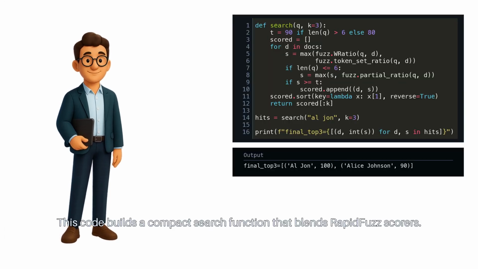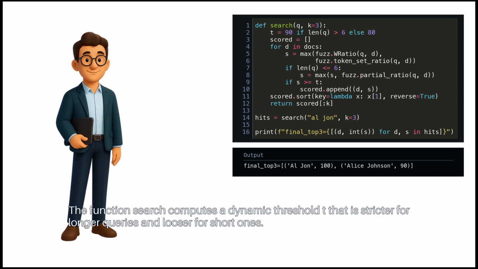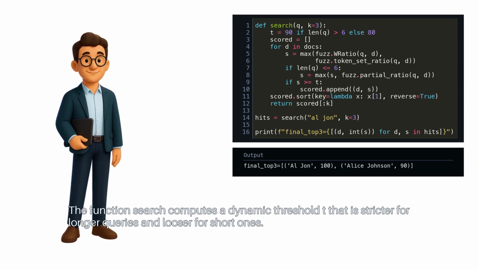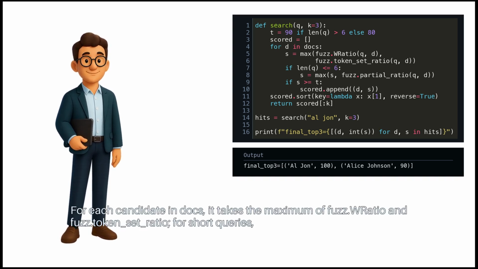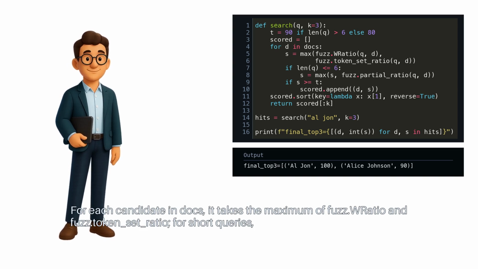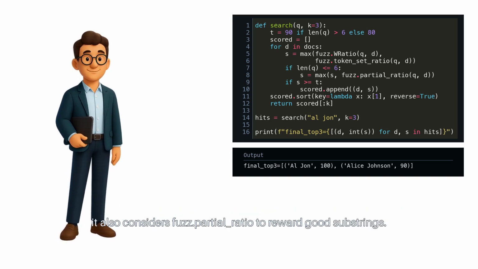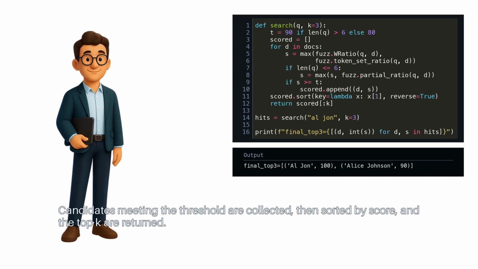This code builds a compact search function that blends RapidFuzz scorers. The function search computes a dynamic threshold T that is stricter for longer queries and looser for short ones. For each candidate in docs, it takes the maximum of fuzz.WRatio and fuzz.token_set_ratio. For short queries, it also considers fuzz.partial_ratio to reward good substrings. Candidates meeting the threshold are collected, then sorted by score, and the top K are returned.